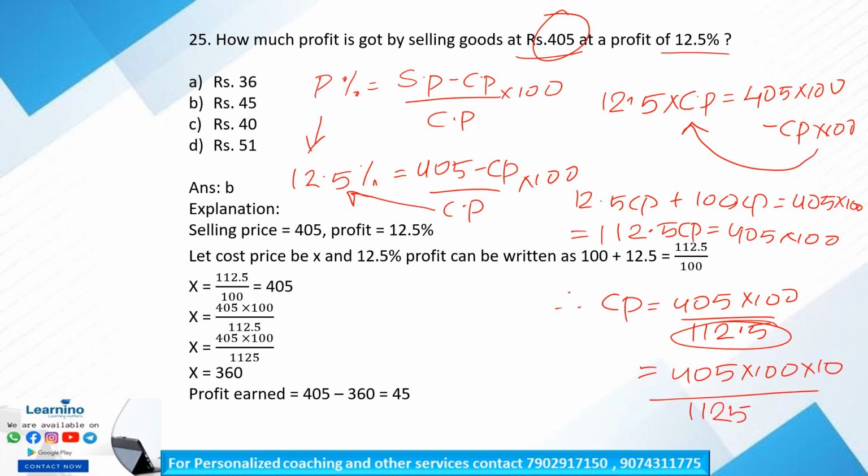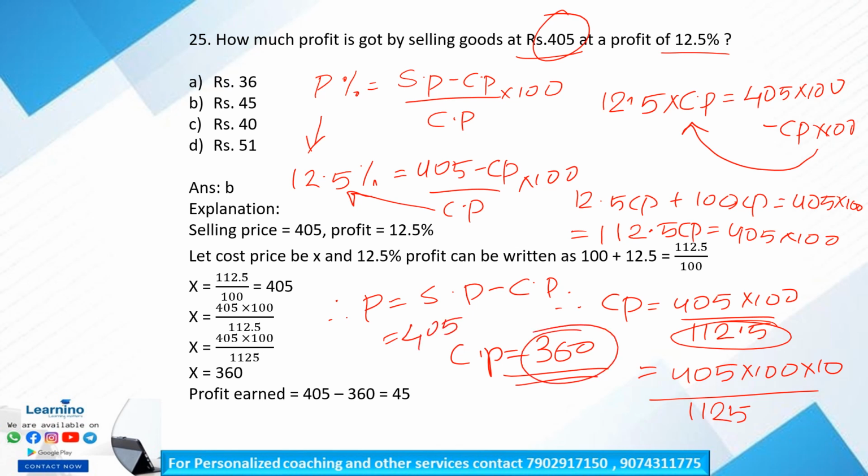By solving this, we get the cost price as 360. Therefore, profit is equal to selling price minus cost price. The selling price is 405, so 405 minus 360 is equal to 45. So our profit is option B, rupees 45.